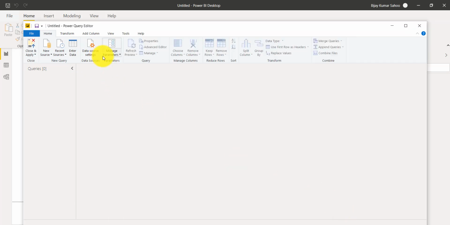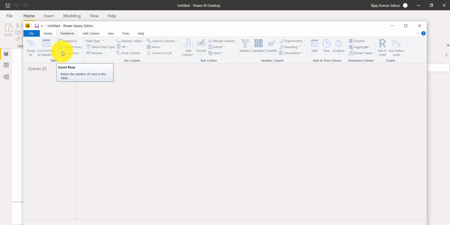So this is the tab where you can select the columns, remove columns, and choose which columns you want to keep and which you want to remove, and group by. These are common tasks you can do here. Then there is the transform tab, where you can do things like adding or removing columns, and you can change the data type. You can also split the columns. This kind of thing you will be able to do here.